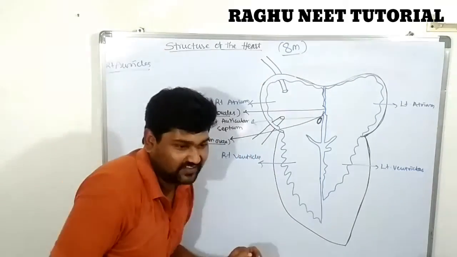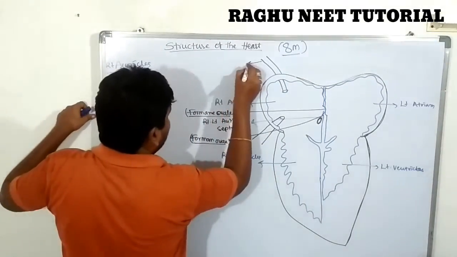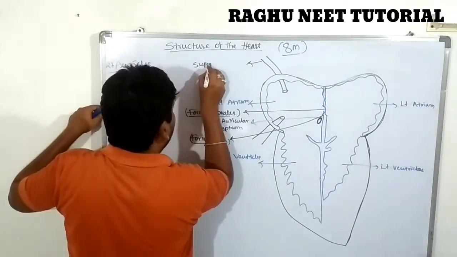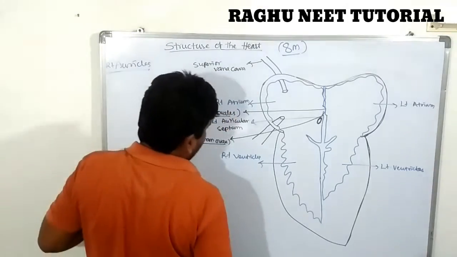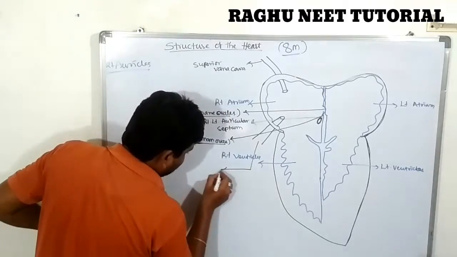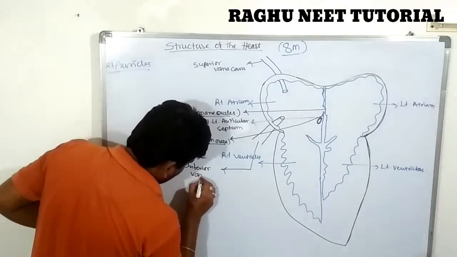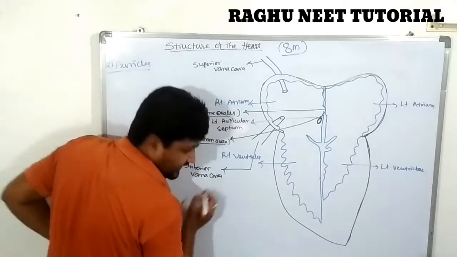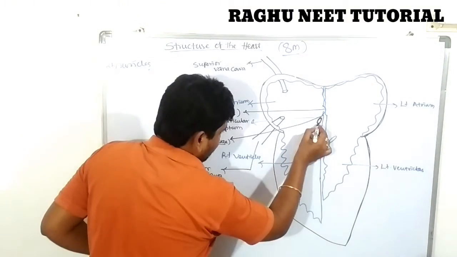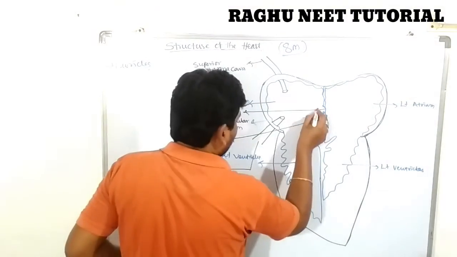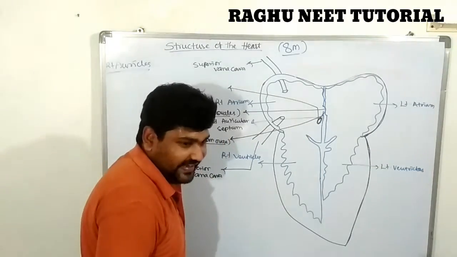First one is the superior vena cava. Below this is the inferior vena cava. The third one is the coronary sinus.